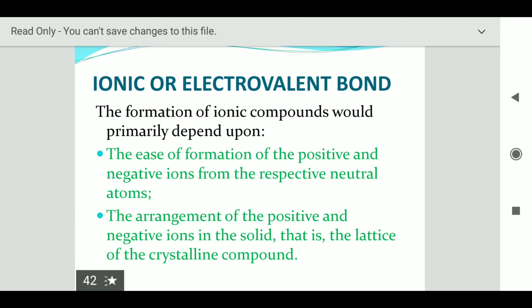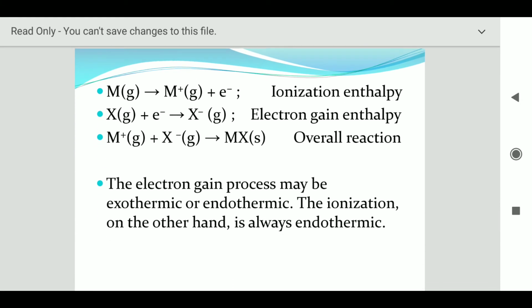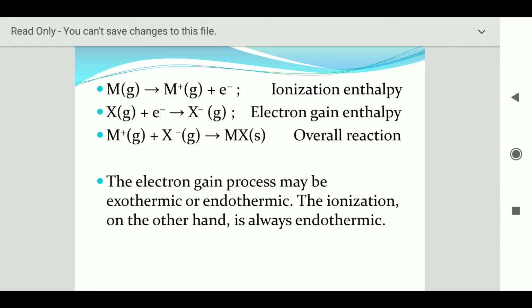So that is what I have written over here in the electrovalent bond: the ease of formation of the positive and negative ions from their respective neutral atoms, and secondly the arrangement of positive and negative ions in the solid, that is the lattice of the crystalline compound. Here you can see I have given an example.